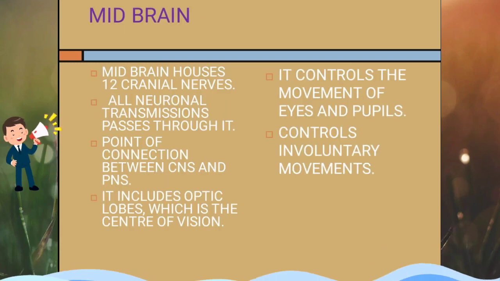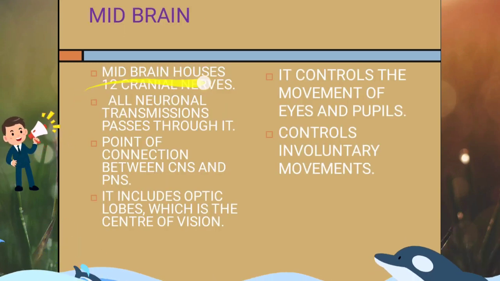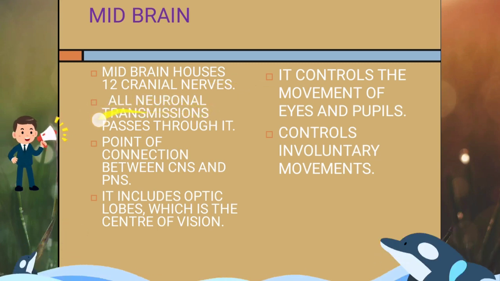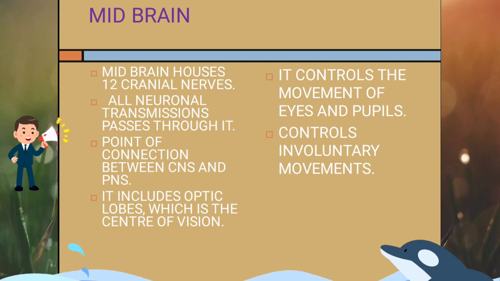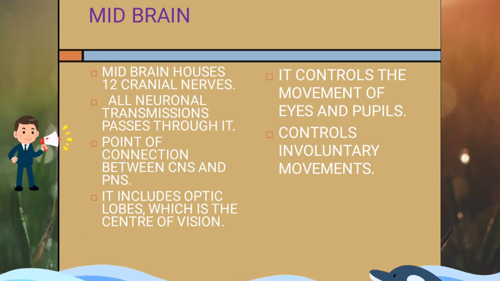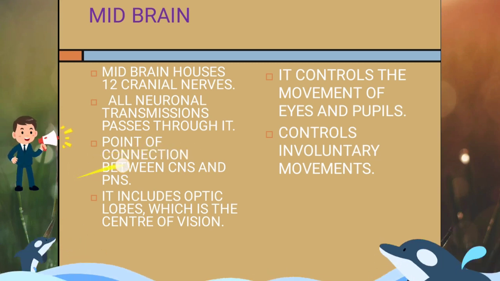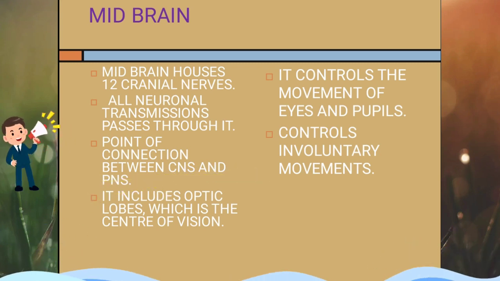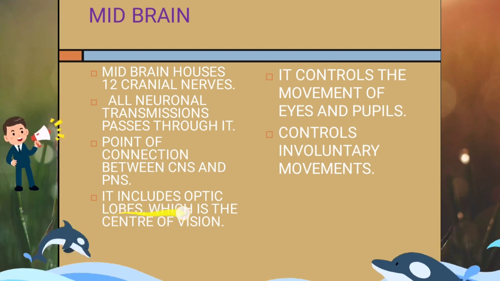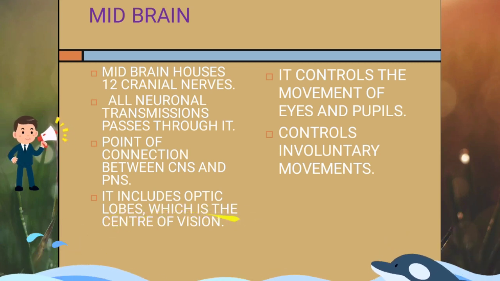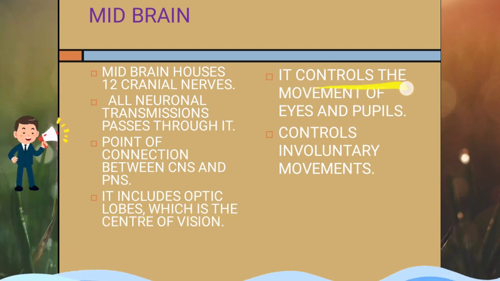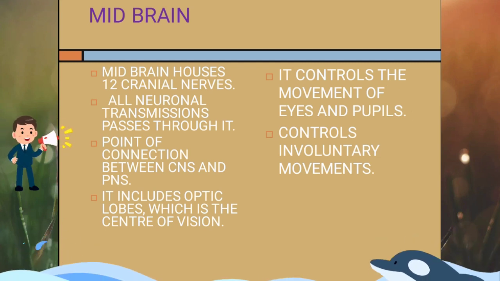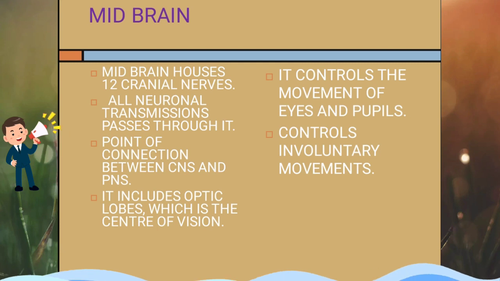Now moving to midbrain. Midbrain houses 12 cranial nerves. Cranial nerves are nerves which originate from the brain. All neuronal transmission passes through the midbrain. It is a point of connection between CNS and PNS. It also includes the optic lobe, which is the center of vision. It controls the movement of eyes and pupils, and midbrain can also control some of the involuntary movements.